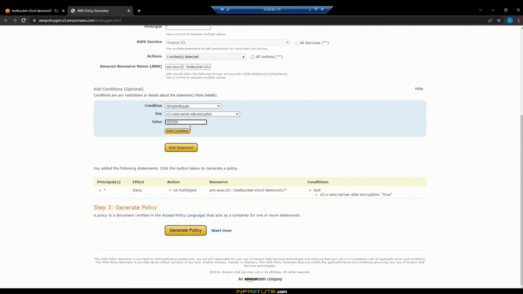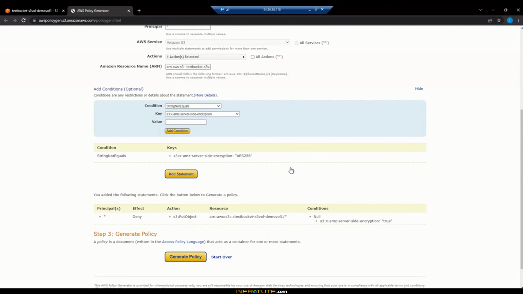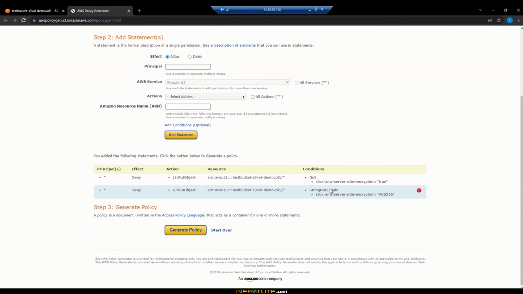So the first step was to add the condition. All right, so it's added. Next is to add the statement. So I have added two statements to it, and both of them are going to be denying the option to upload an object if it does not have server-side encryption enabled, and if it is enabled, it should have the AES256 type encryption key associated with it. If both the conditions are not met, then it's not going to allow the object to be uploaded.